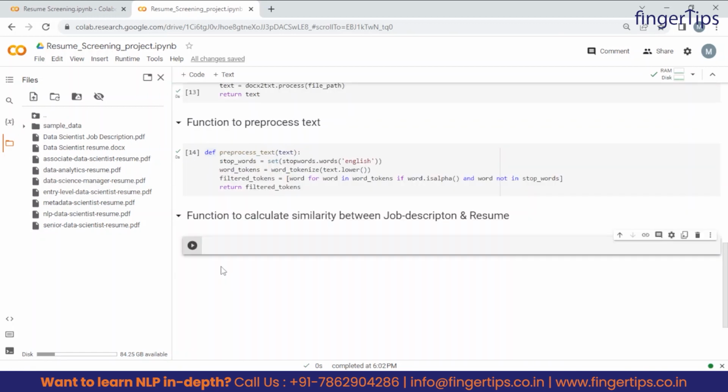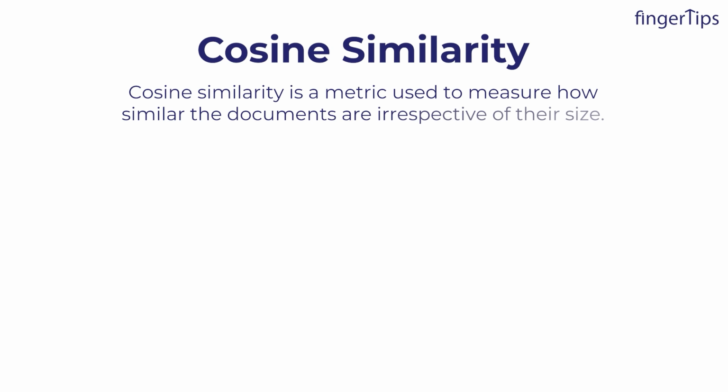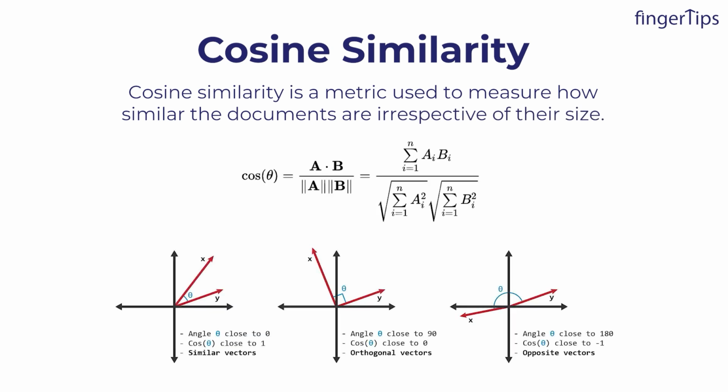So now guys, that we have extracted and pre-processed the text data, it's time to compare the job description and the resume, and for that we will use similarity score. And to find that similarity score between two text files, that is job description and resume, we will use Cosine Similarity method. Cosine similarity is nothing but a metric that is used to measure the similarity of two vectors, right?